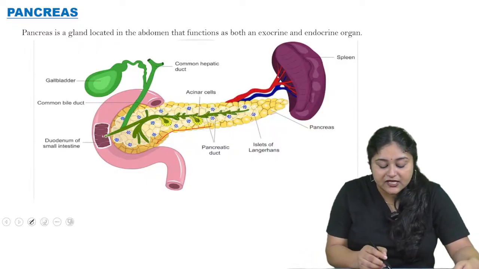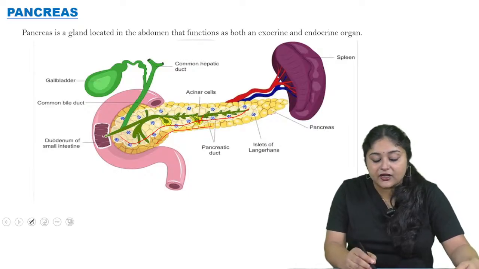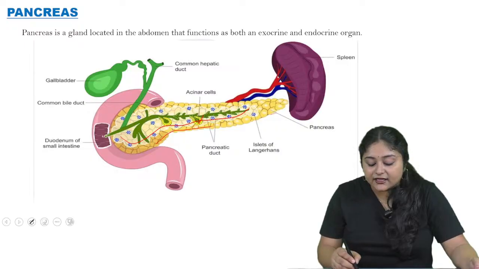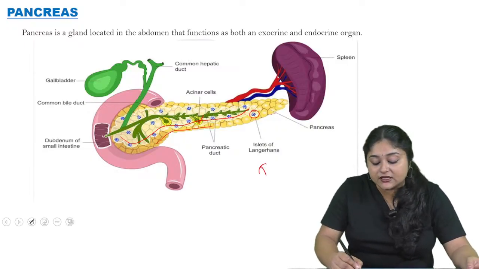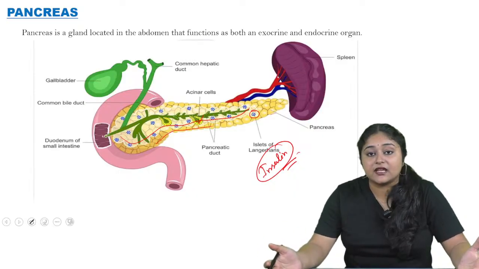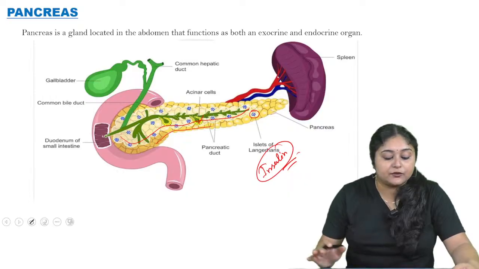So there is a structure known as the pancreatic duct, as well as the acinar cells, which are mainly helpful for absorbing the nutrients from the food, and then the islets of Langerhans, which are the main glands for insulin production. Through the functions of the islets of Langerhans cells, we can know whether the person is diabetic or pre-diabetic or anything. Okay, so these are the functions of the pancreas.